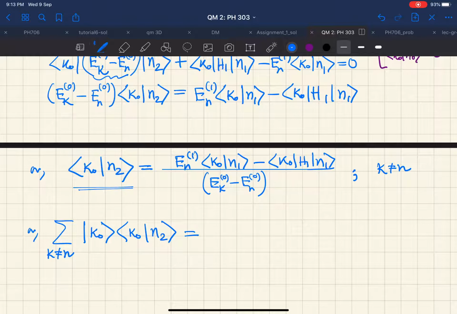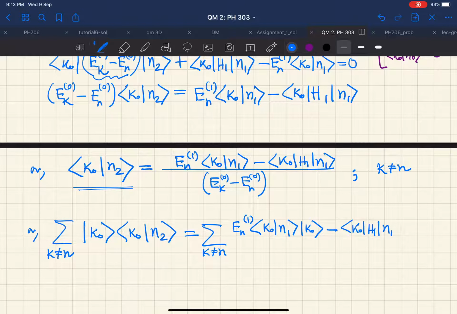And therefore on the right hand side also we have to introduce this summation where k is not equal to n, and there will be terms like En1 ⟨k0|n1⟩, it is just a number, and then ket k0 minus ⟨k0|H1|n1⟩ ket k0. And not only that, in the denominator we are having this Ek0 minus En0.